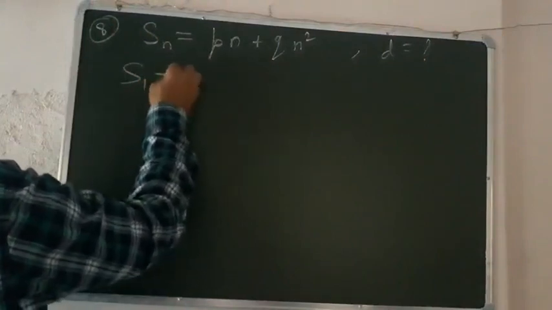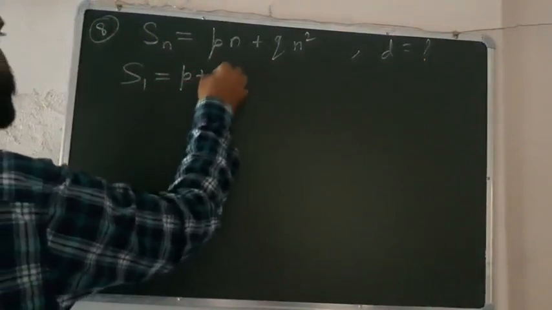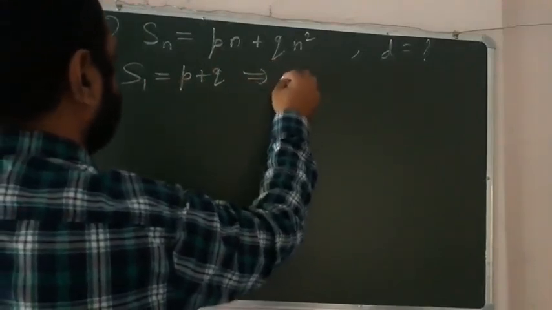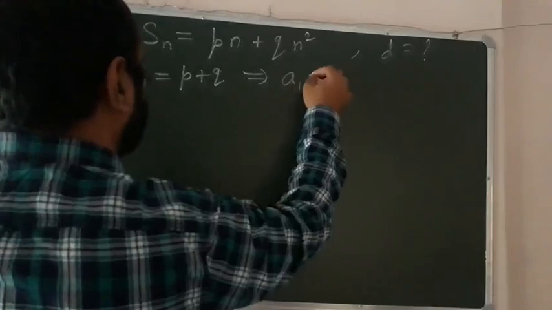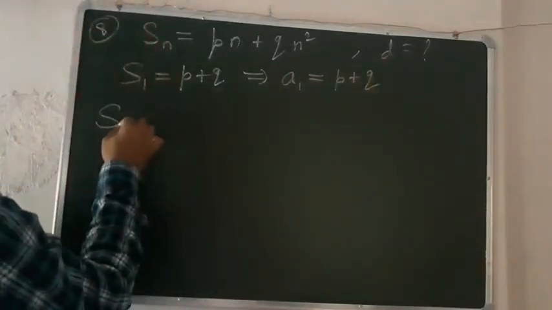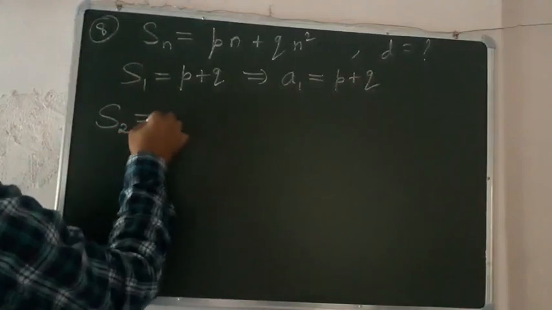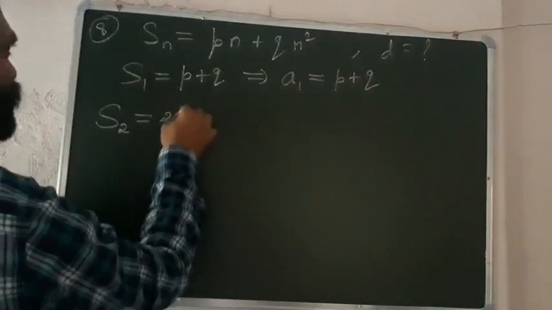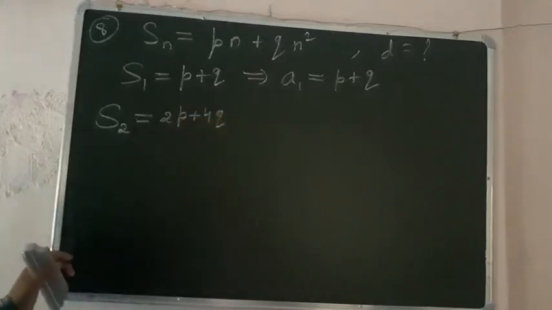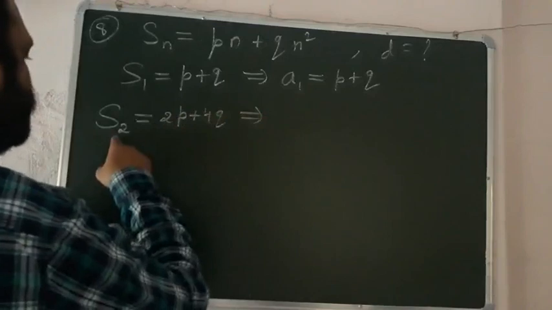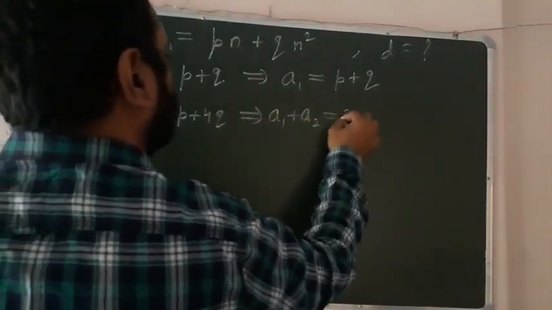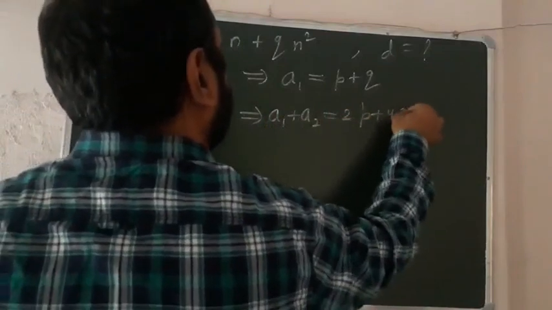When we put n is equal to 1, we will get P plus Q, that is S1. And as you know the value of S1 is equal to a1, so the first term is P plus Q. Now when we put n is equal to 2, we will get S2. So S2 is 2p plus 4q. S2 means the sum of the first two terms, that is a1 plus a2, so the value is 2p plus 4q.